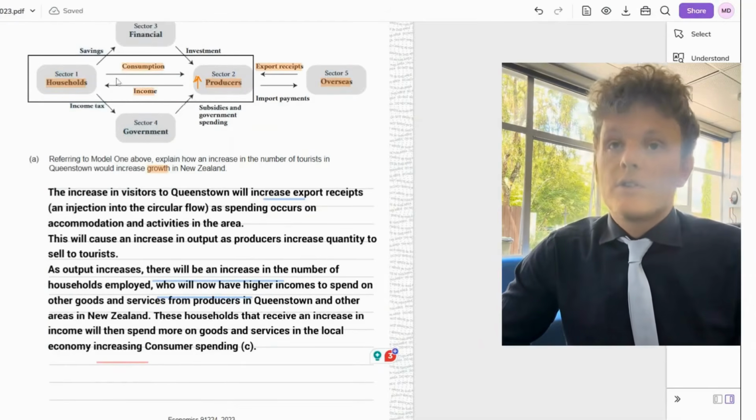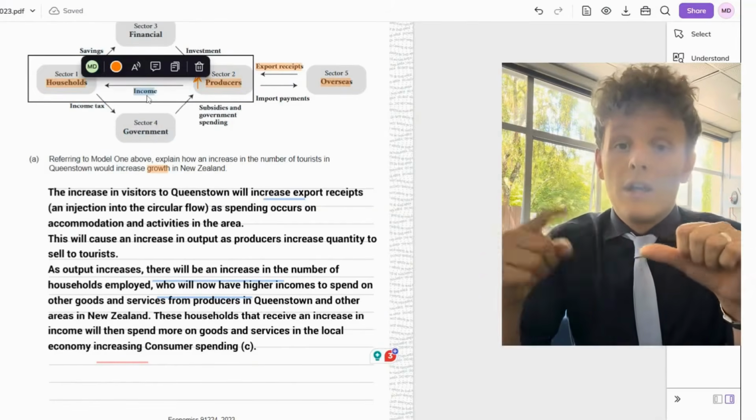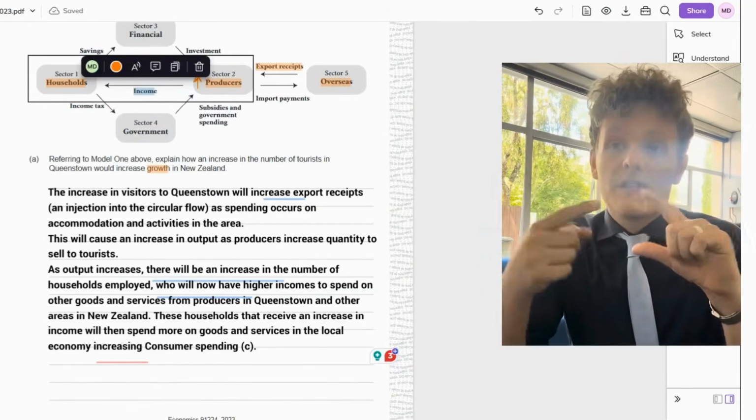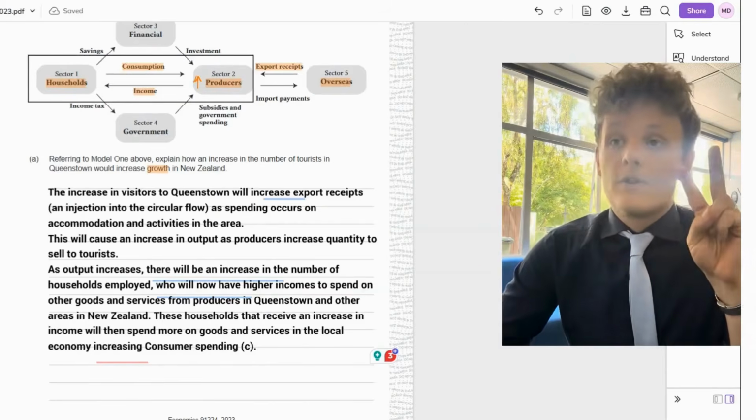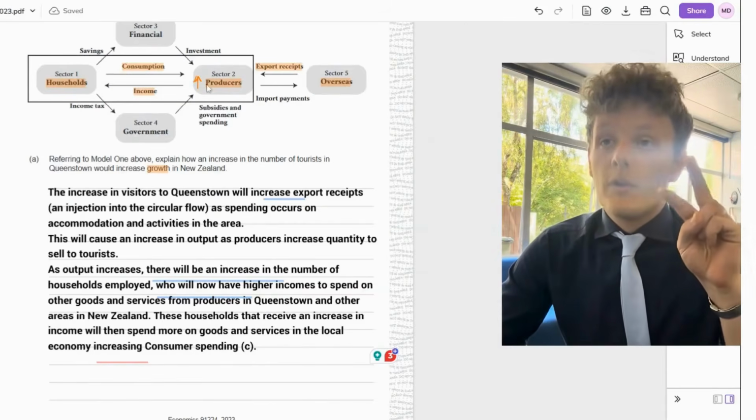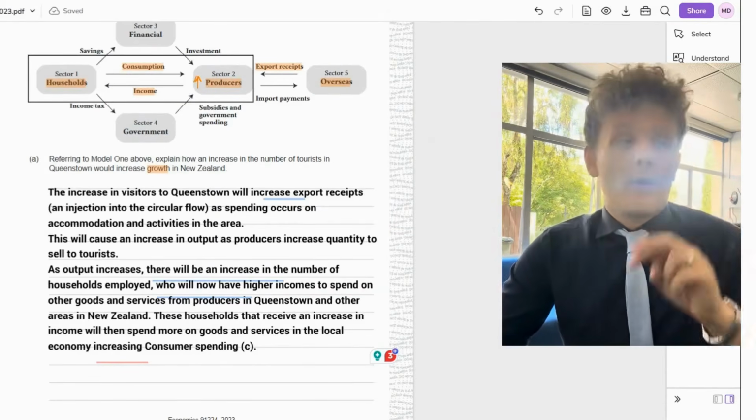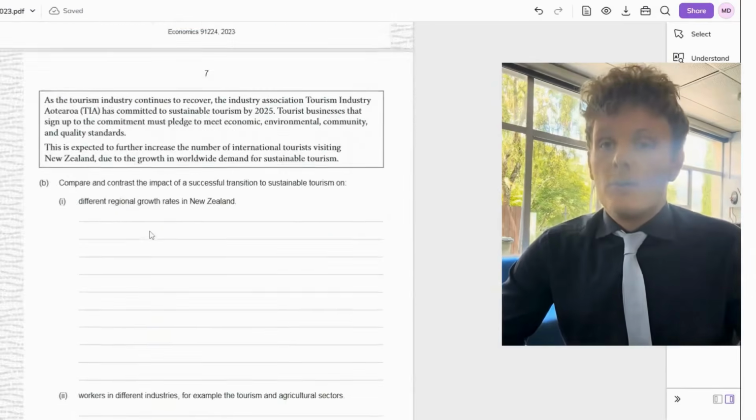So we have nailed down 3 sectors and 3 different flows. We've got overseas, producers, households, export receipts, income and consumption. So we always want to be doing an injection, so the export receipts, and then income and consumption. Those are excellent ways to show growth. And then we also want to talk about increased output whenever we can. So let's go to question B.